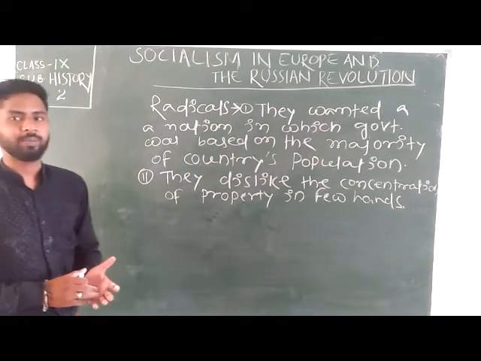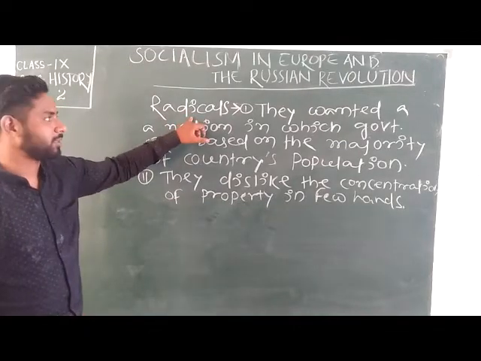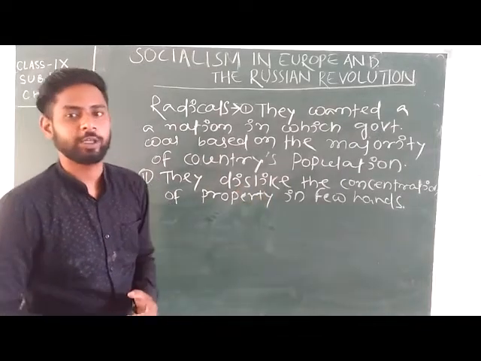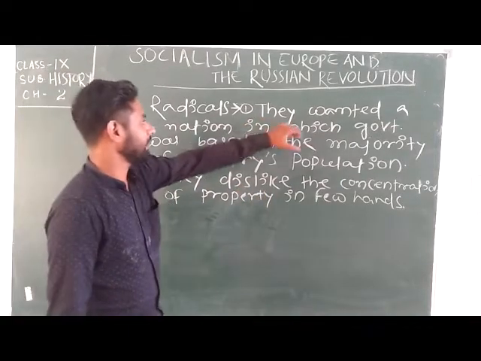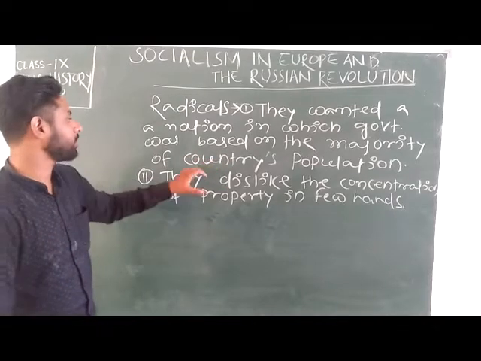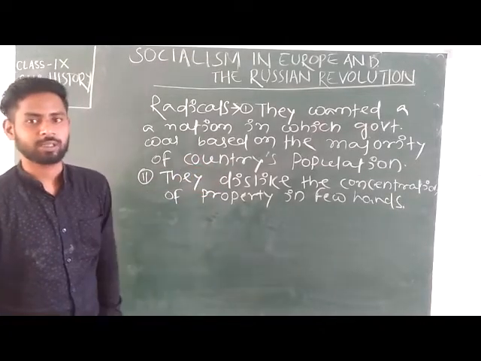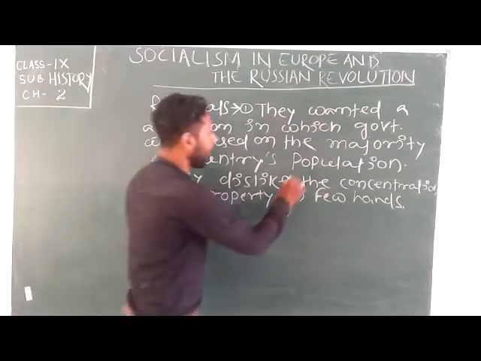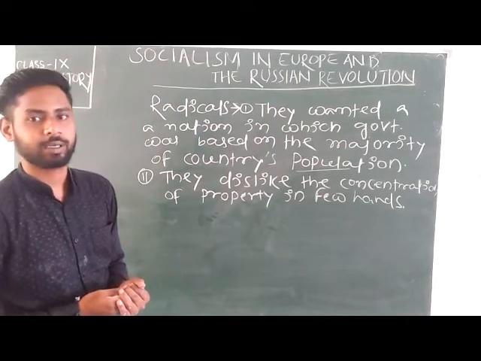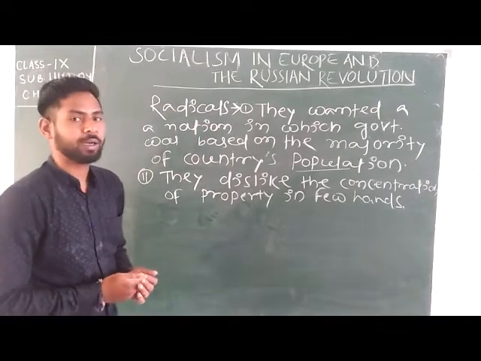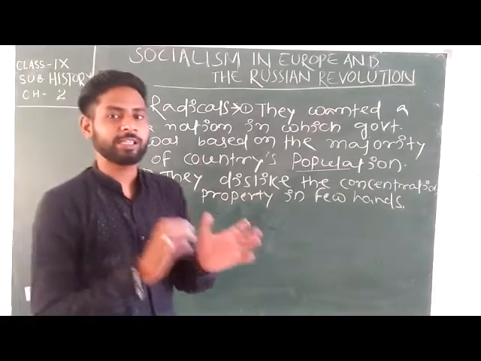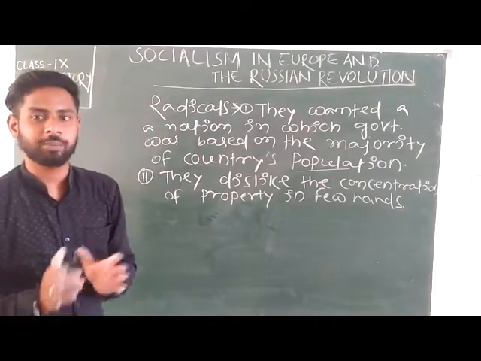Then the third class of people were the radicals. What were their views or ideology? They wanted a nation in which government was based on the majority of the country's population, which would also indicate a democratic form of government. The government is based on the country's population majority.